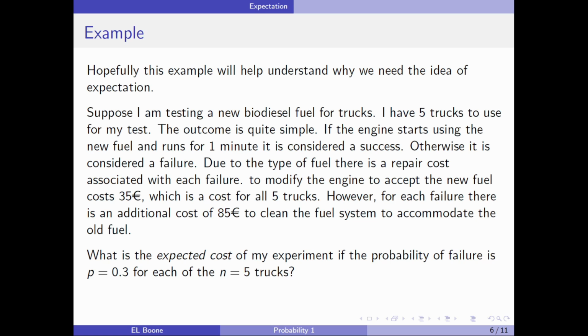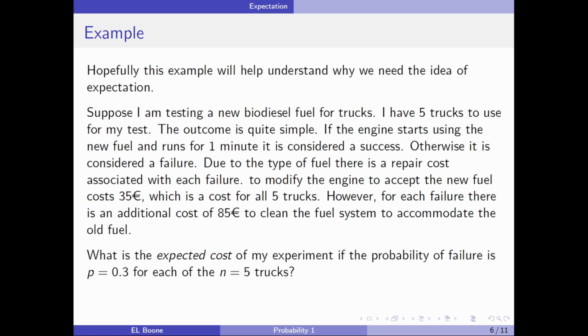All right, so let's look at this more general example of expectation. I'm going to try to use an example to illustrate it. So suppose I'm testing a new biodiesel fuel for trucks. I have 5 trucks to use for my test. The outcome is simple. If the engine starts using the new fuel and runs for 1 minute, it's considered a success. Otherwise, it's considered a failure.